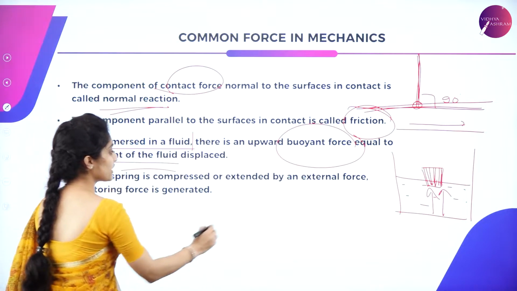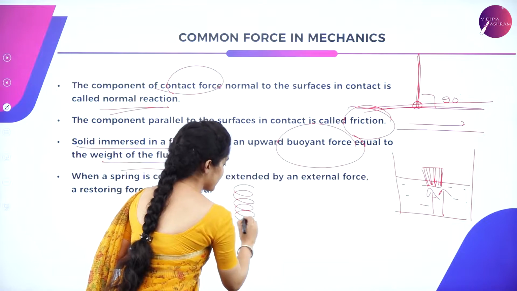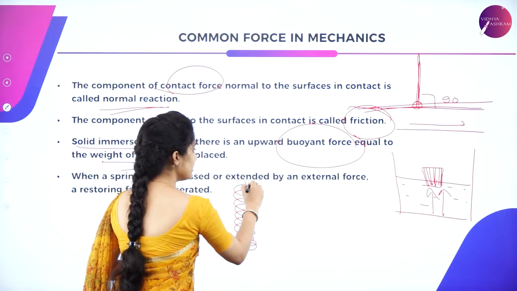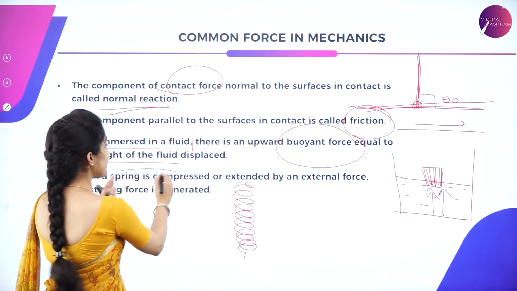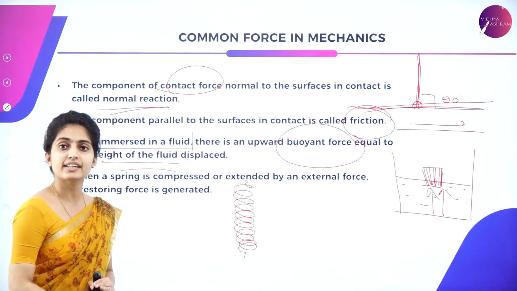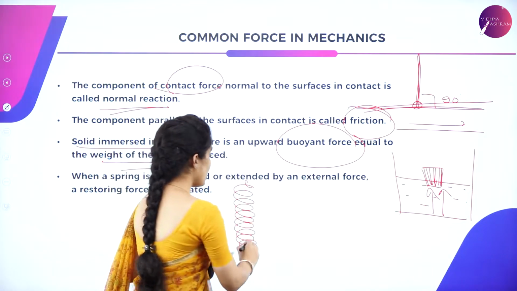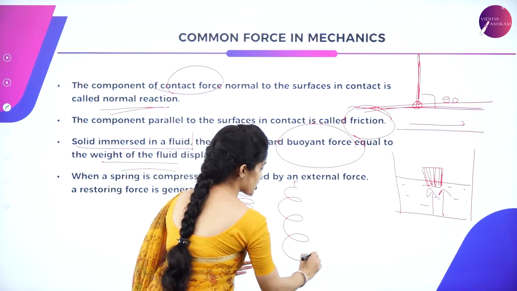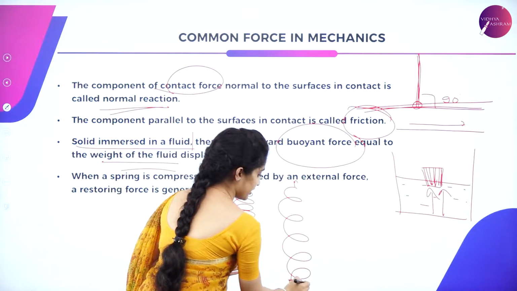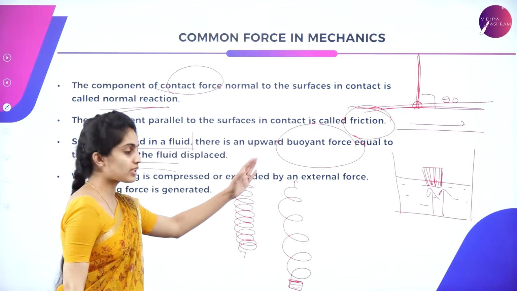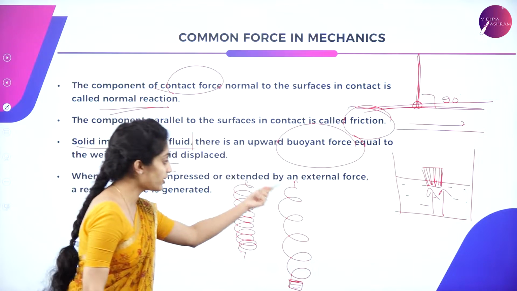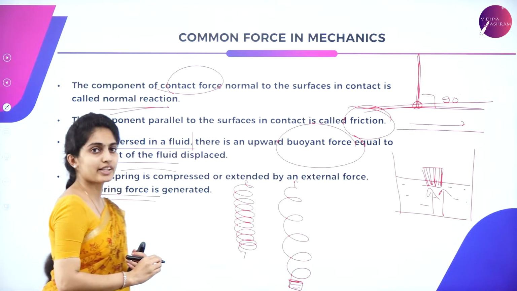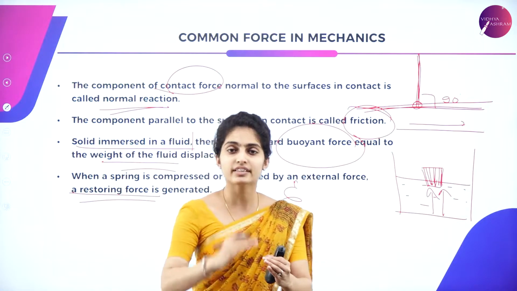In restoring force, we are just considering the spring. The spring which is yet to be stretched. This is the spring. Here the spring is compressed or extended by an external force. Now this is the compression, whereas this is the extension. Here it is a block. So suppose a spring is either compressed or extended with some external force, a restoring force is generated. That is restoring. Again, it is coming back.